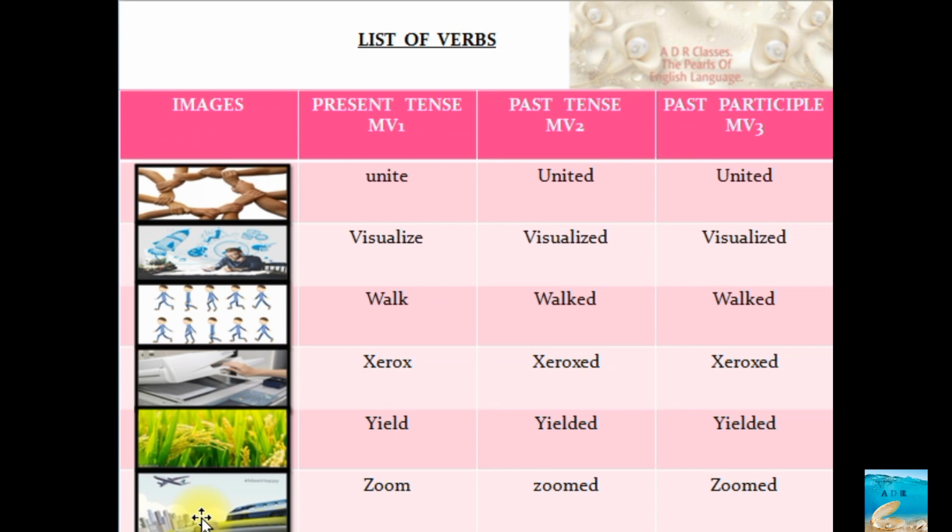So this was my effort to make you understand main verbs with certain examples with pictorial meaning here. I hope this context is quite clear. You need to remember that in present tense, past tense and past participle, words take a different mode, and we need to understand the word. By looking at the word itself, we should understand what kind of word it is.